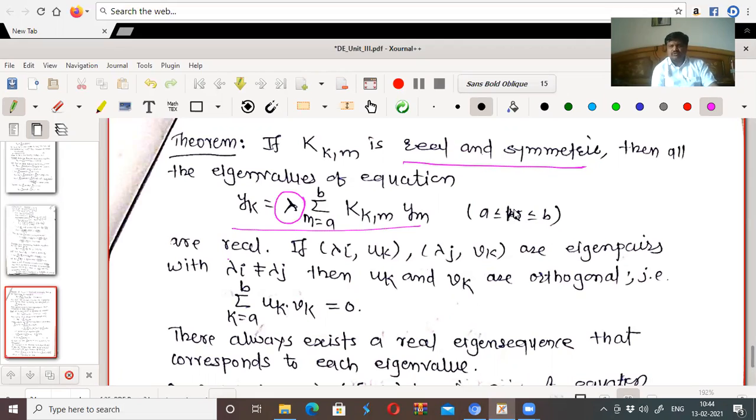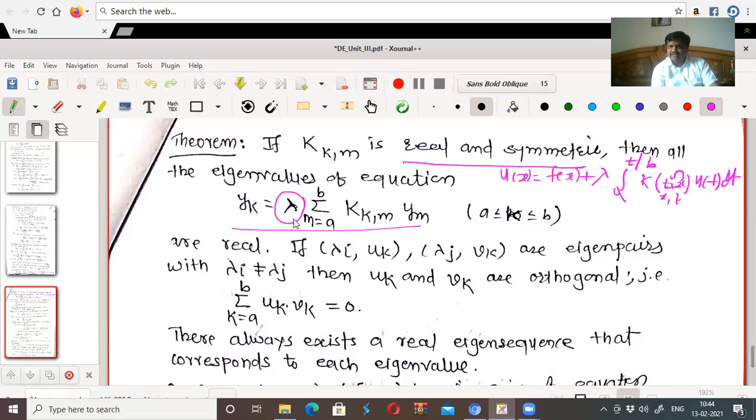In integral equations, you know that in the equation u(x) equal to f(x) plus lambda times the integral from a to t or a to b of K(x,t) u(t) dt, this lambda was the eigenvalue for this equation.